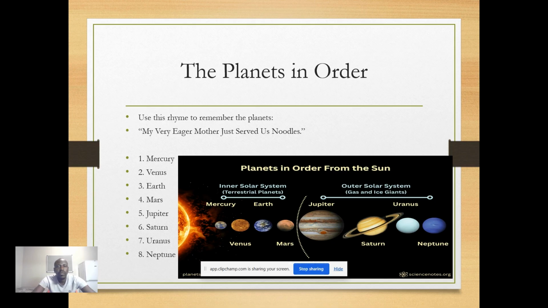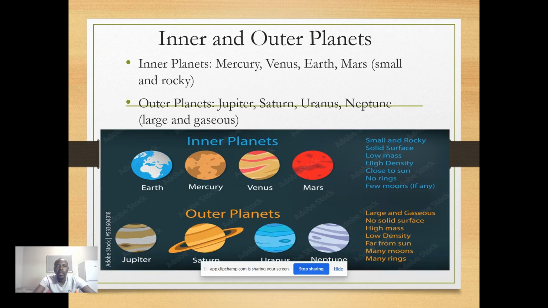I'm quite sure I've explained each and every one of the eight planets that we have. From there we've got the inner and the outer planets. First, I want us to understand what an inner planet is and what an outer planet is, because some might be asking those questions. I'll even give you examples of which are the inner and which are the outer planets.